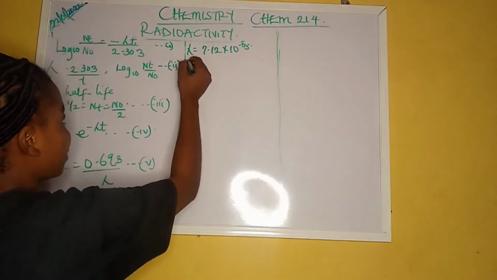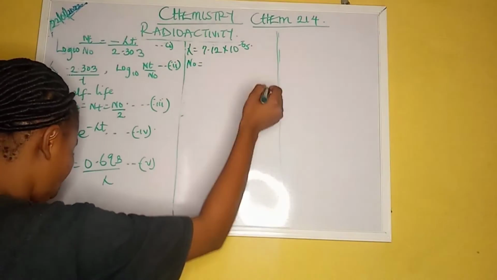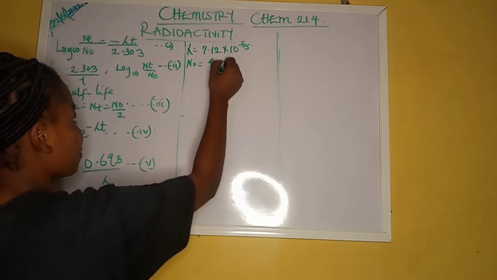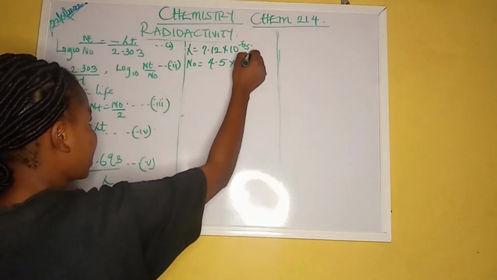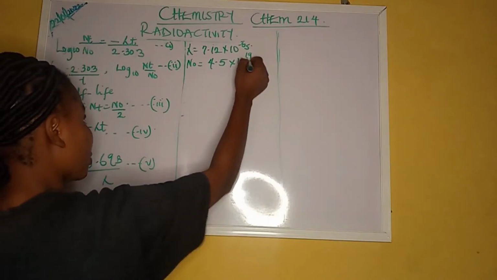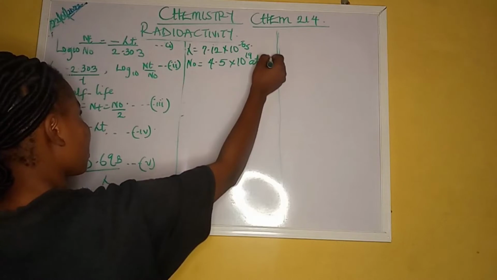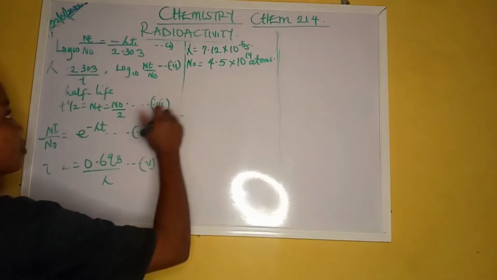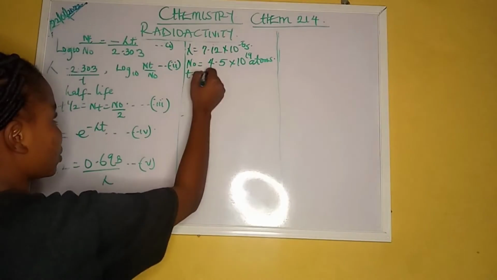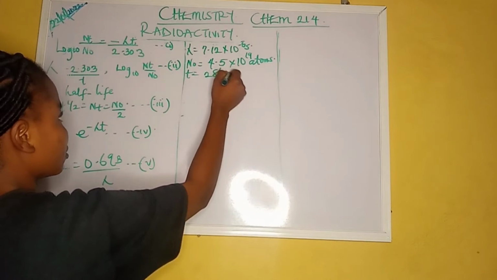So therefore we have our N naught, the one we're given, to be 4.5 times 10 raised to the power 19 atoms. And we're given time as 28 hours.